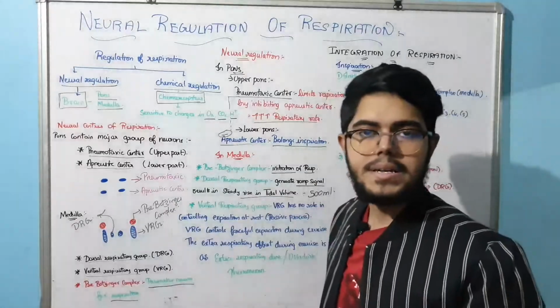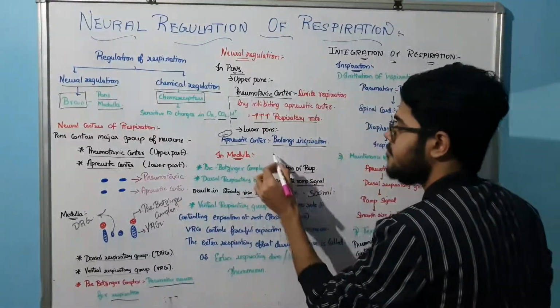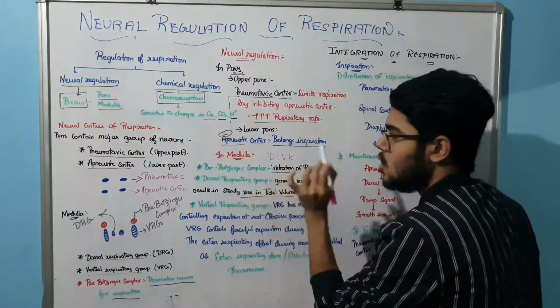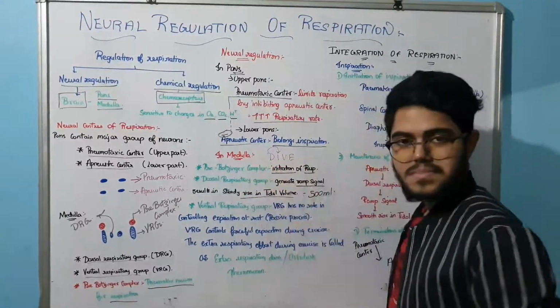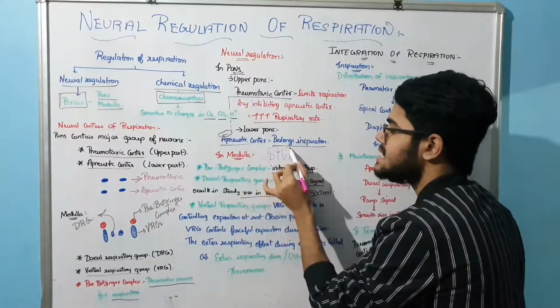Very important. Remember this mnemonic called DIVE. What is this DIVE, sir? D is dorsal respiratory group for inspiration. V is ventral respiratory group for expiration.